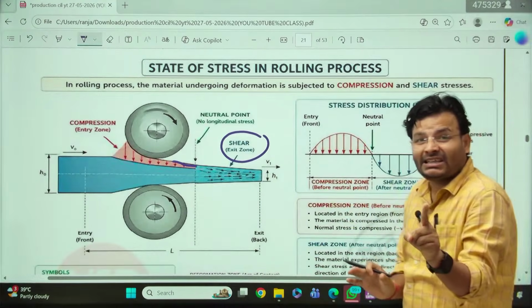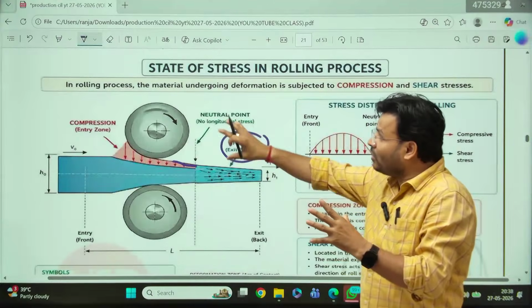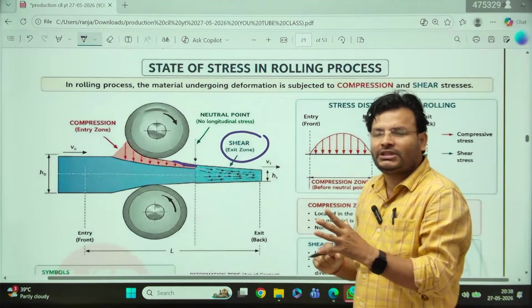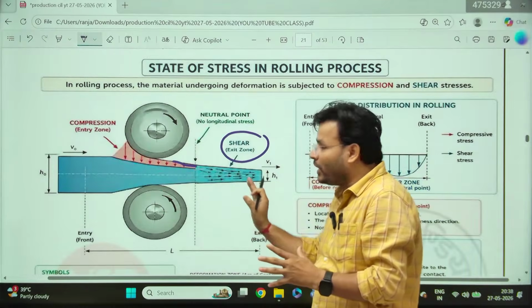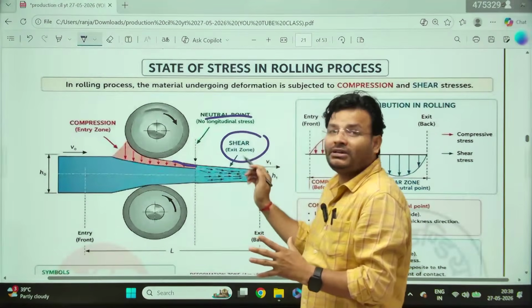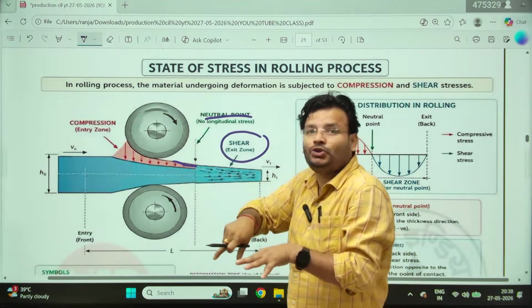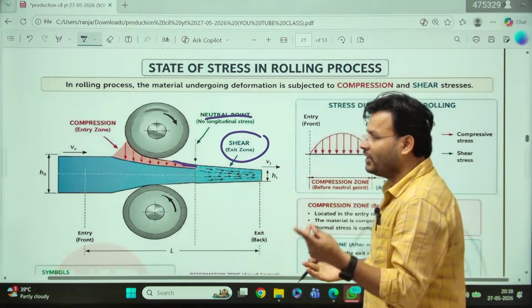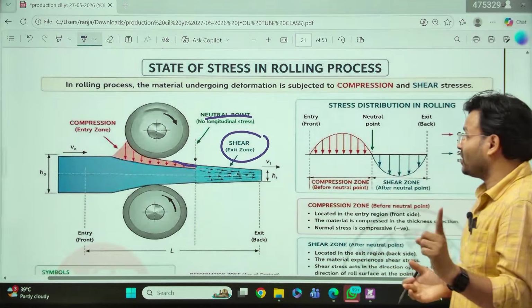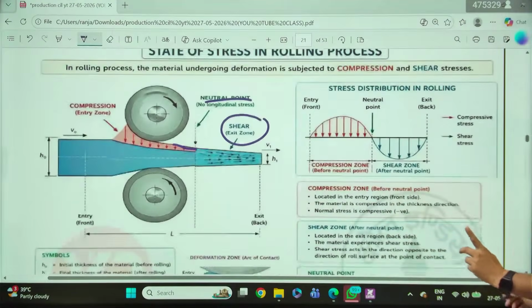Even they can ask: in the rolling operation, compression is before the yield point, after the yield point, before the neutral point, after the neutral point, at the neutral point, or none of these. Like that they can frame the options. So you must be ready if they ask that type of question. Clear?